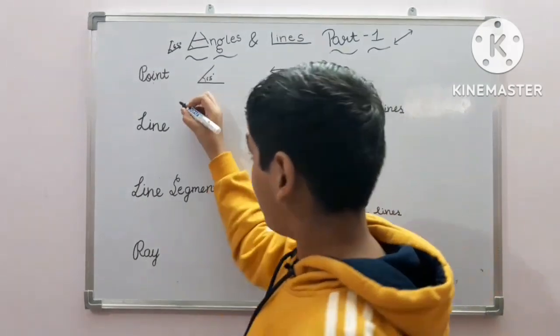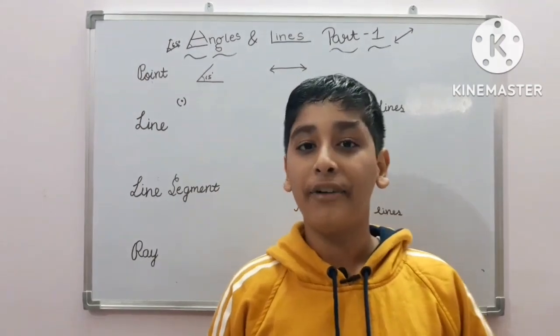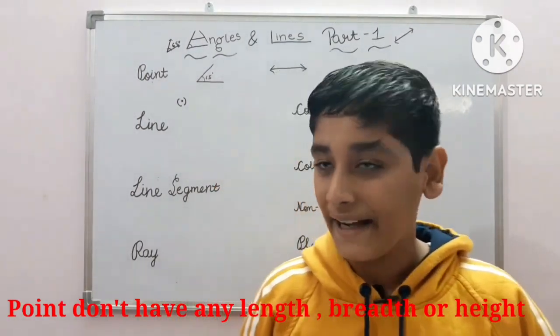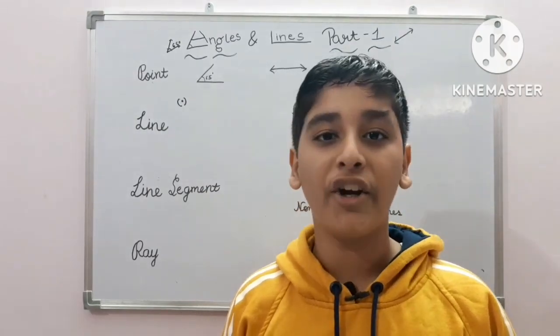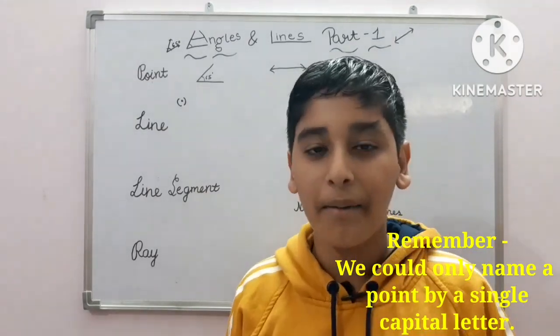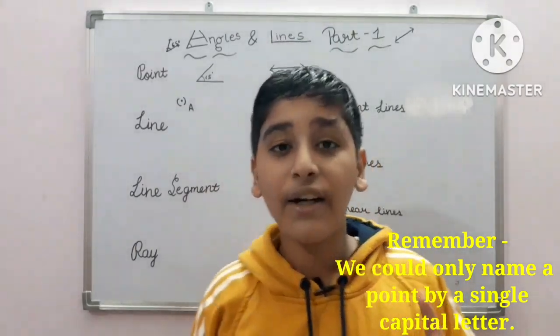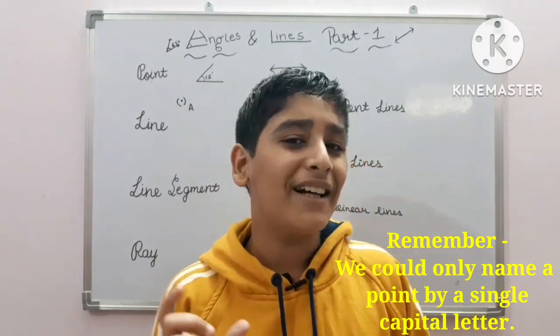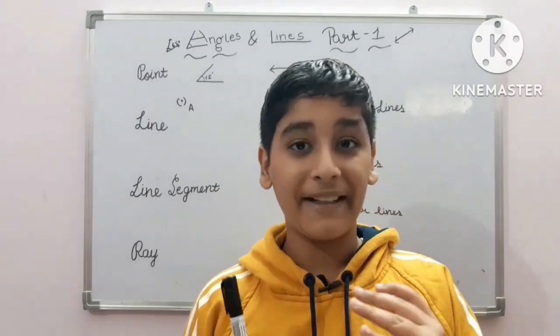It is represented by a dot on a sheet of paper. It does not have any fixed length, breadth or height. And let me tell you one more thing, my friend. If we have to denote a point or name a point, then we have to name it by a single capital letter. Although a point is very small, still we have to name it by big capital letters.